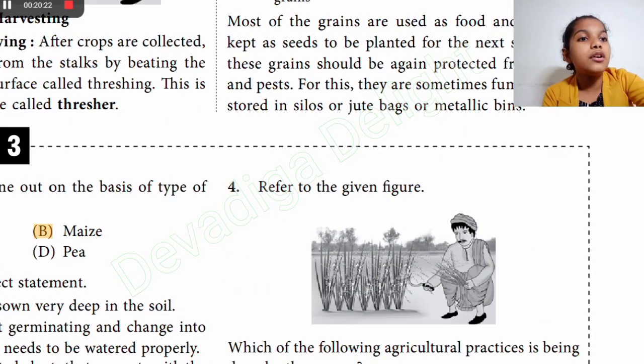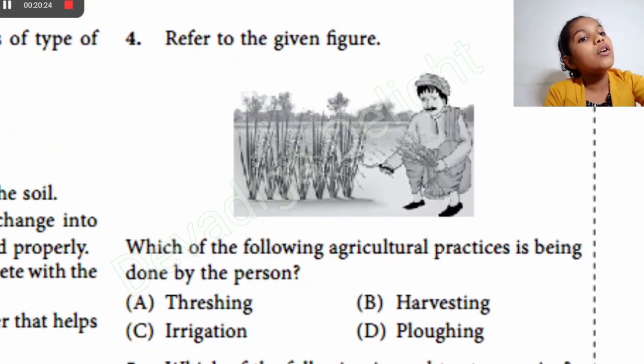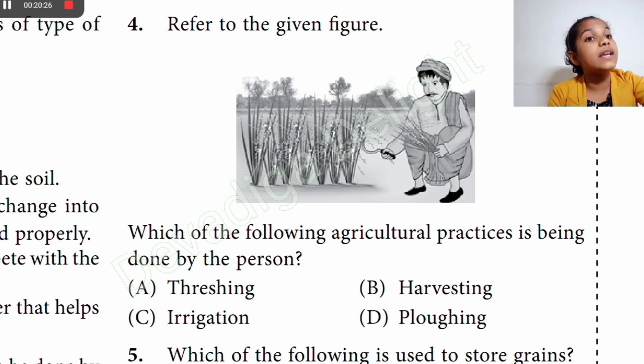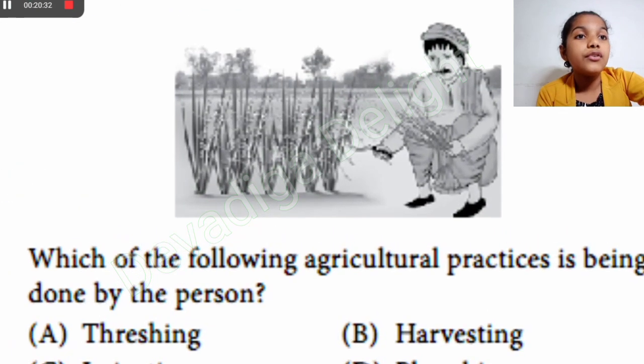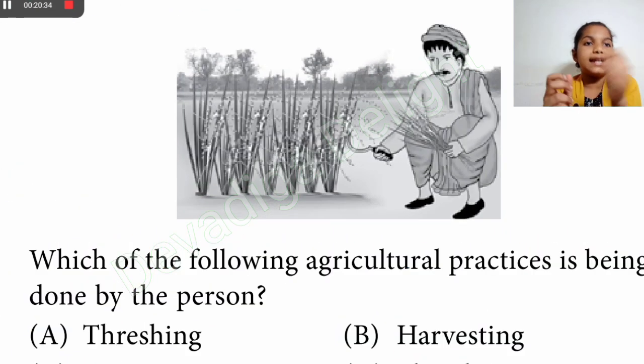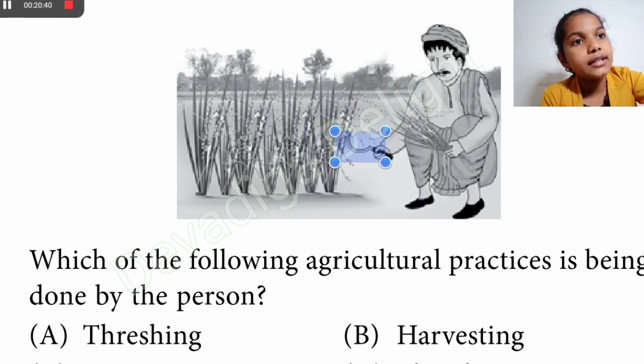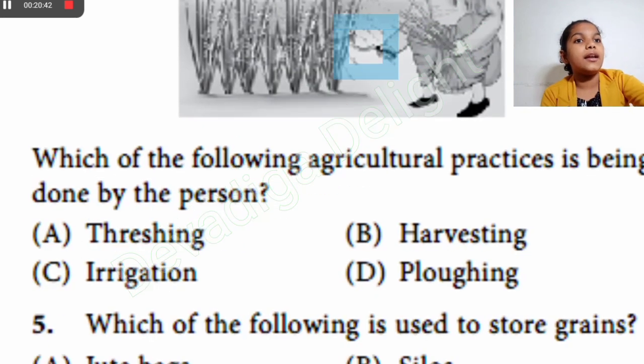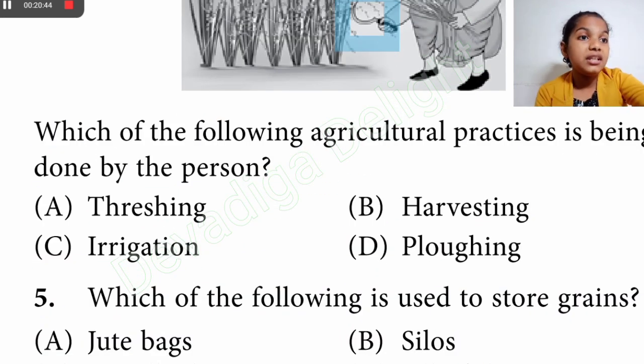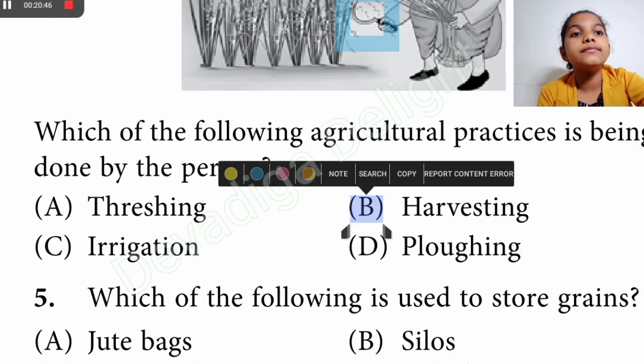Next one is, refer to the given figure. Which of the following agriculture practices is being done by the person? We have looked at this in harvesting, and even if you haven't, if you look at him, you can see that he is cutting the crops. As you can see, there is a sickle in his hand, which means he is harvesting.